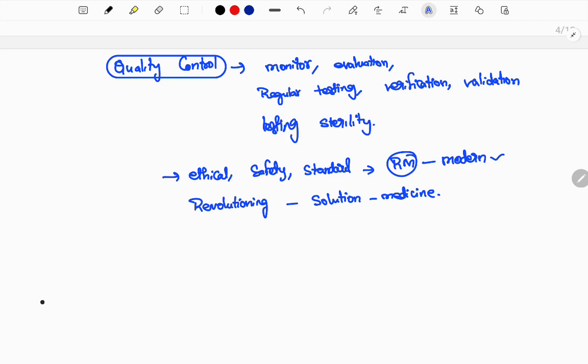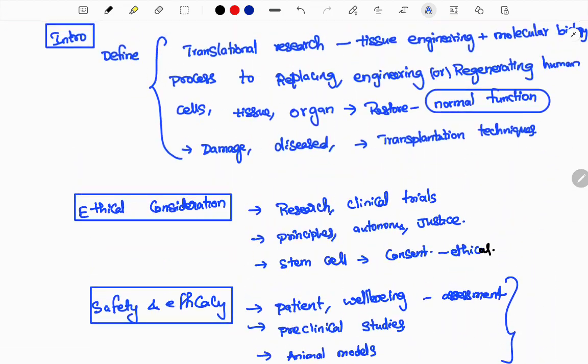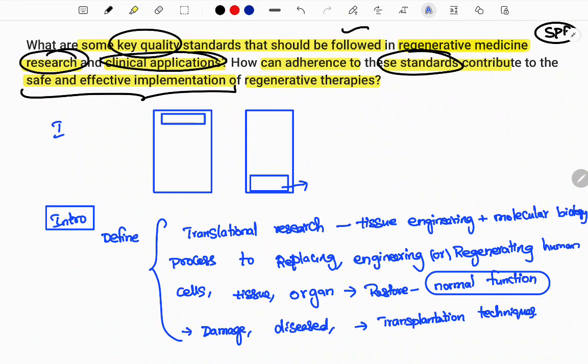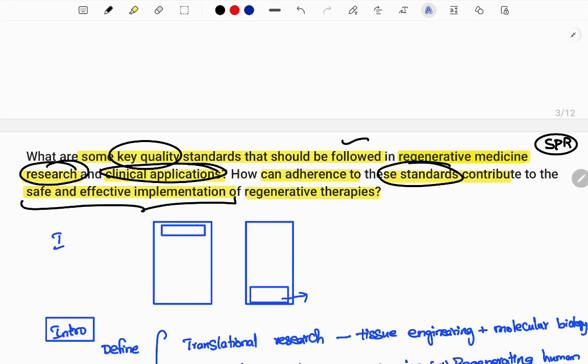But you need to consider that a balanced approach must be provided, which means the conclusion must be balanced. You need to say it has side effects, but still it is highly relevant in modern-day sciences. You need to work on the negatives and implement it in an effective form. This is how you can establish regenerative medicine in a proper form. This is a generalized question. If it comes particular or technical, you need to write technical aspects.